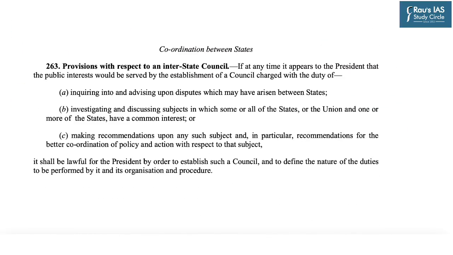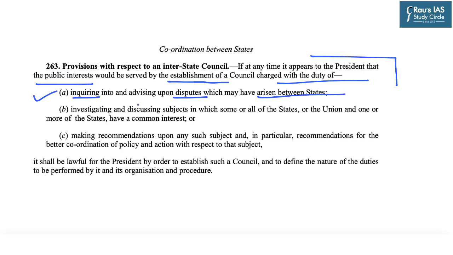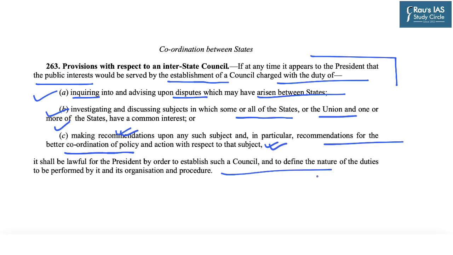Now, Article 263 of the Indian Constitution says that if at any time it appears to the President that the public interest would be served by the establishment of a council charged with the duty of inquiring into and advising upon disputes which may have arisen between states, investigating and discussing subjects in which some or all of the states or union and one or more of the states have a common interest, or providing recommendations upon any subject, in particular recommendations for better coordination of policy and action with respect to that subject, then the President may by order establish such a council.